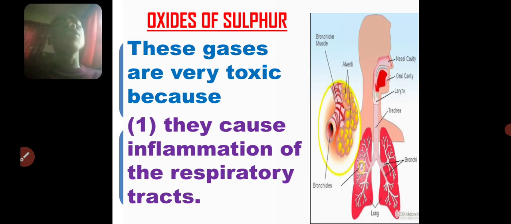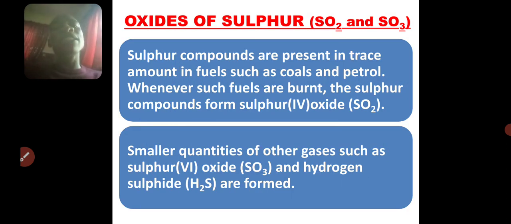Now, sulphur compounds are present in fuel, in coal, in our petrol, and when you buy petrol that contains sulphur, as you are burning the petrol, the sulphur inside will be oxidized to sulphur 4 oxide, SO2, and a little sulphur 6 oxide, SO3, and a little amount of hydrogen sulfide will also be formed in the process.